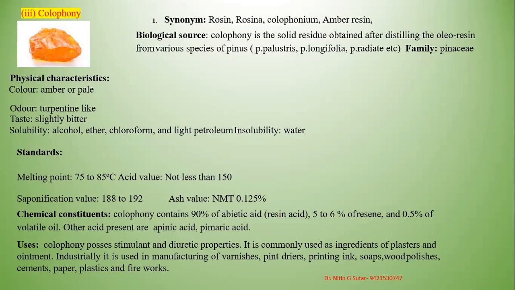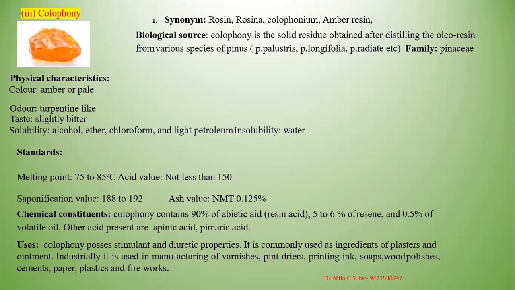The chemical components of this drug include abietic acid. This abietic acid is mostly responsible for the color reaction. Resinous acid, also known as abietic acid, is about 5 to 6% of the resin, and about 0.5% volatile oil is present. Other acids present are pimaric acid and fumaric acid.